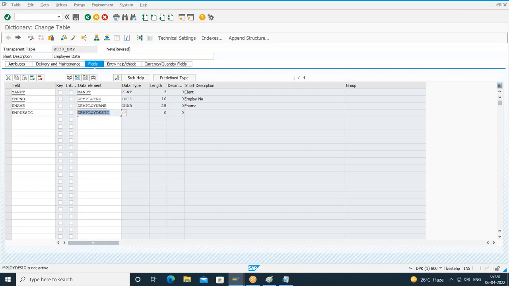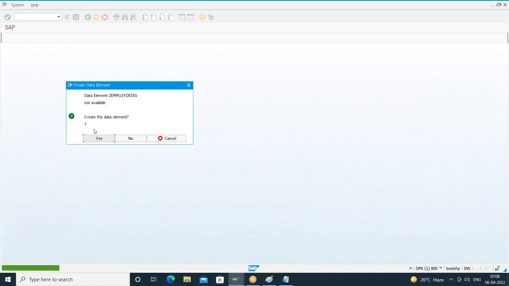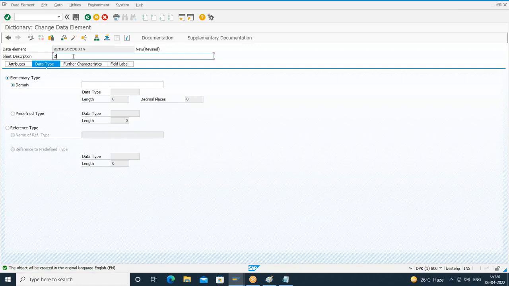I'll press enter. Yeah, what is it saying here? The data element is not active. So let us double click and create this. Double click on the data element. Yes, create the data element. Yes, I'll provide some description. Right, and this data element I better create by using a domain, because designation is obviously character. So at the domain level, you have the option to select the checkbox. So I'll go for a domain.